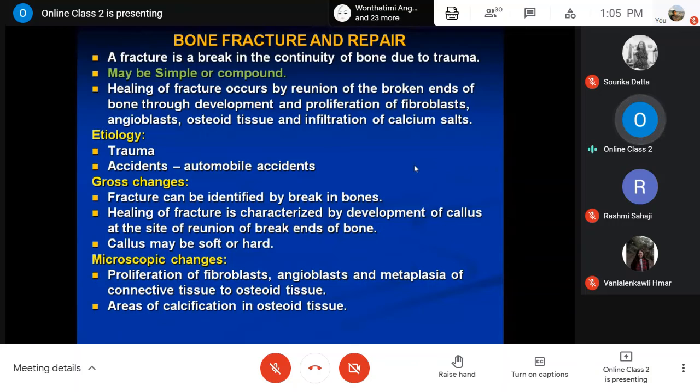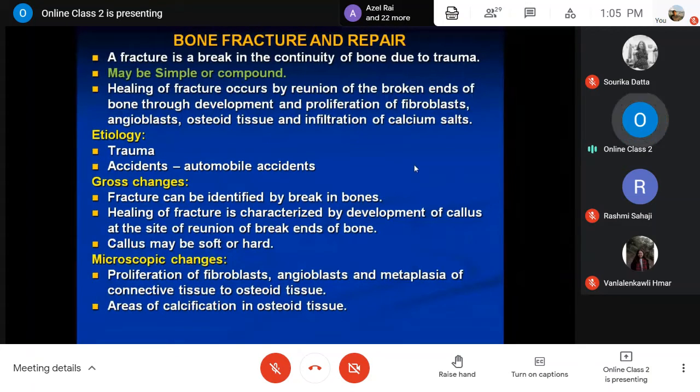It can be identified by the break in the bones, maybe a very simple linear break, or in two pieces, three pieces, four, multiple, or a single break. So when any break is there in the bone, it should be visible in the bone.